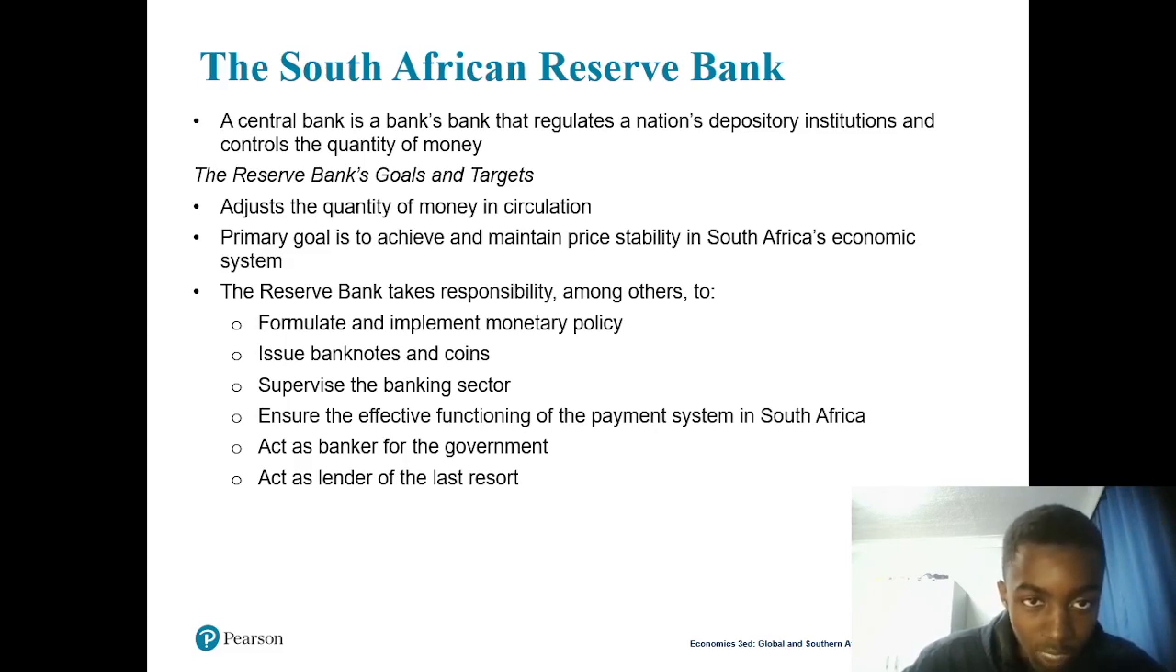So adjust the quantity of money in circulation. It has to make sure that the quantity of money is being controlled, like the circulation of money in the economy, you see. And then our primary goal is to achieve and maintain price stability. This one is very important. They have to make sure that the price doesn't go too high and doesn't go too low. Of course we all want the price to go low, right? But they have to control the stability of the price so that the economy can grow nicely.